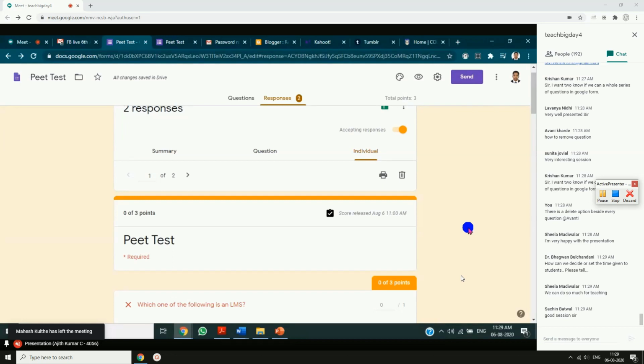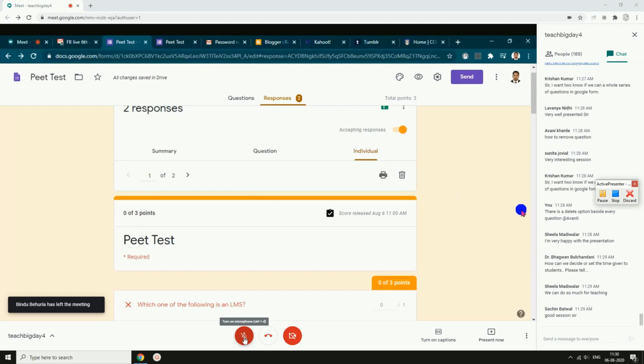The examiners or the organizers, they don't take the risk of giving subjective type questions because they have to evaluate it manually. So one thing you can do is either you can make all the questions objective type, so you don't have to evaluate anything manually. All your answers, marks will be given by your Google form. Only you have to convey this. Of course, Google form will give a mark to the students also. When it is done, they will come to know the mark they have scored. But if you are adding subjective type questions, teachers definitely need to read the answer. Then you have to give the mark individually that way, manually.